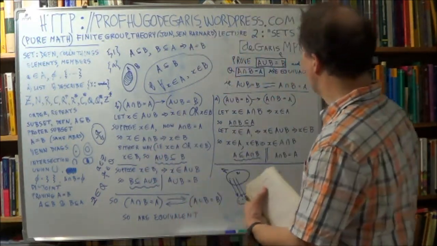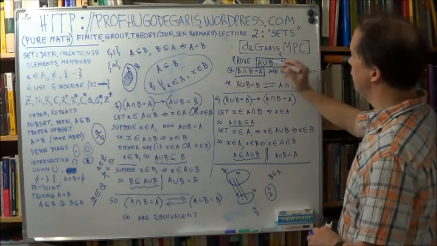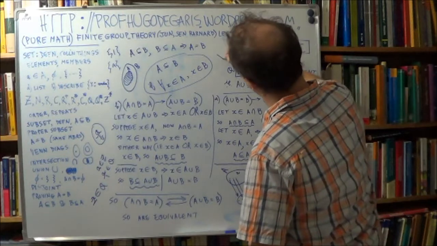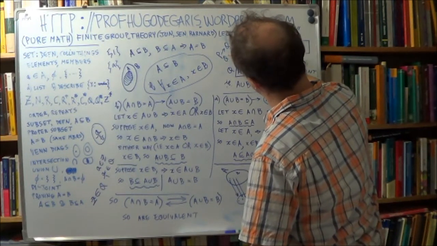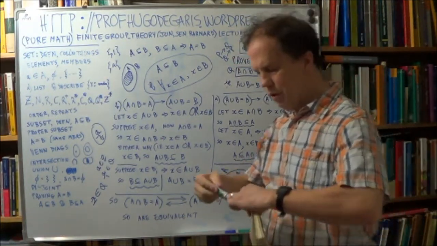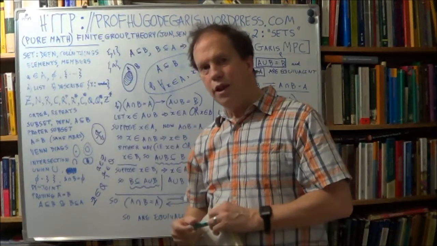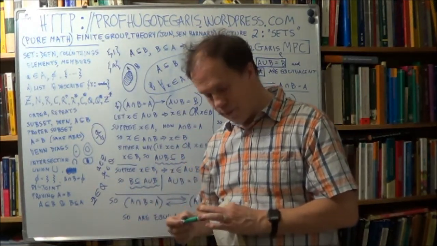So what we have to do here to prove that P and Q are equivalent, we have to derive Q from P, and derive P from Q. We have to go both ways, right? So in other words, it's an IFF, an if and only if type proof.